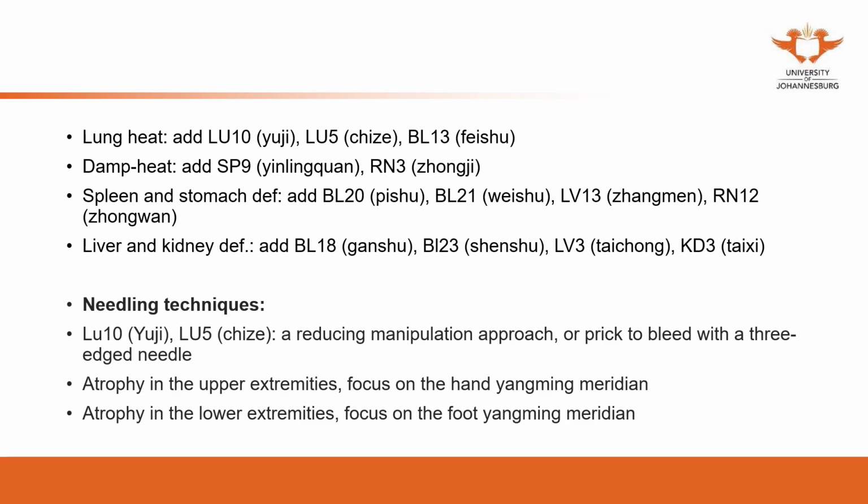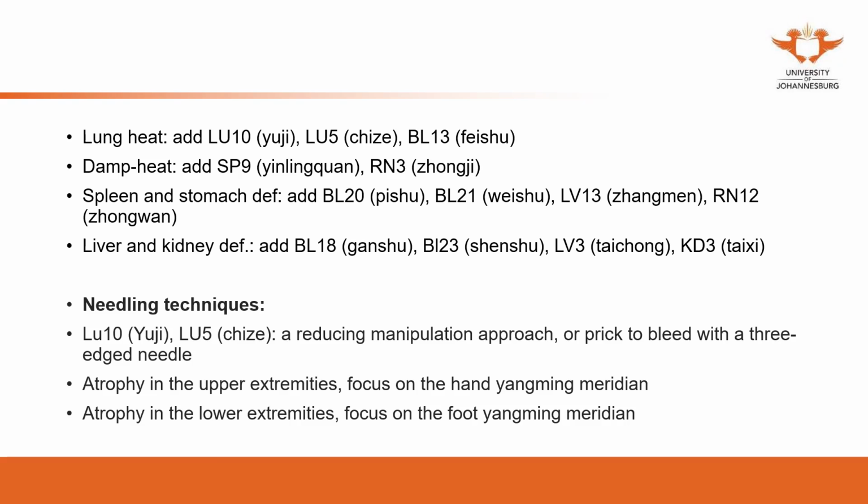For spleen and stomach deficiency, we can use moxibustion or the combination of acupuncture and moxibustion: bladder 20, 21, ren 13, ren 12. For liver and kidney deficiency: bladder 18, 23, ren 3, and kidney 3. Some of these are the yuan source points, and some are the back-shu points related to the specific zang and fu organs.